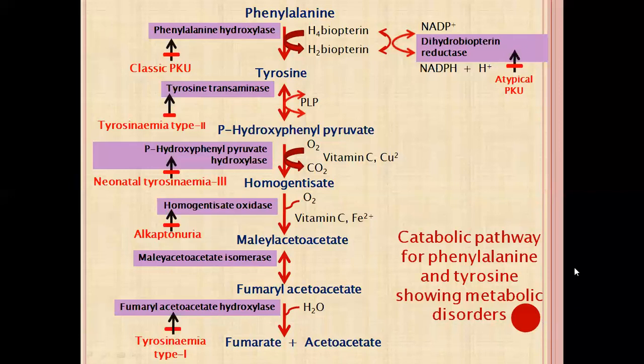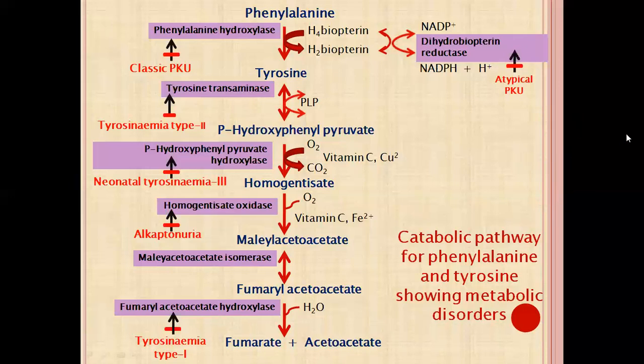So what is the enzyme deficiency of phenylketonuria? Phenylalanine hydroxylase. And for atypical phenylketonuria, it is dihydrobiopterin reductase. So related to phenylketonuria, you have to remember these two enzymes.